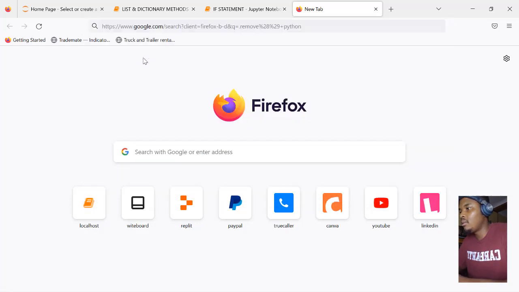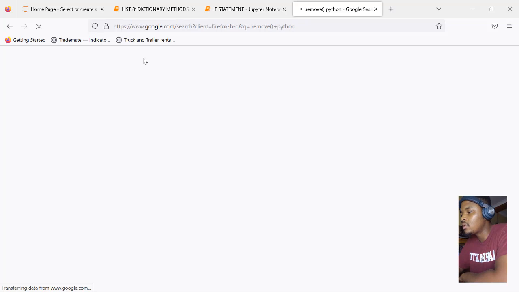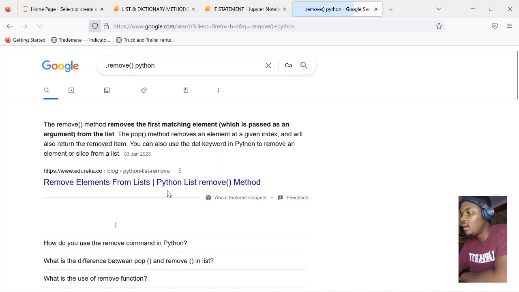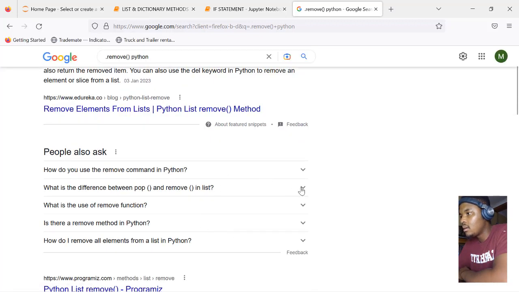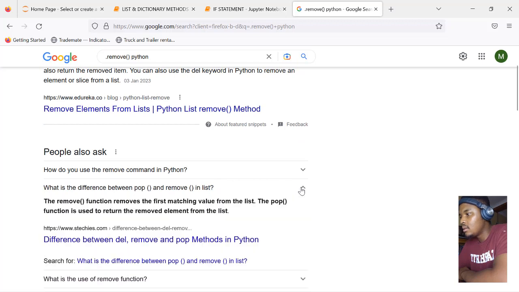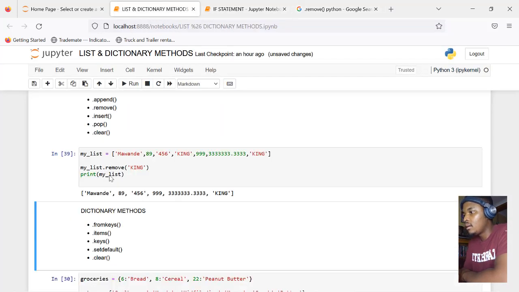Remove, Python. What remove does is remove the first matching element, which is passed as an argument. Okay, but I did do that. Let us just see. My list.remove king, print my list. So I'm not too sure.